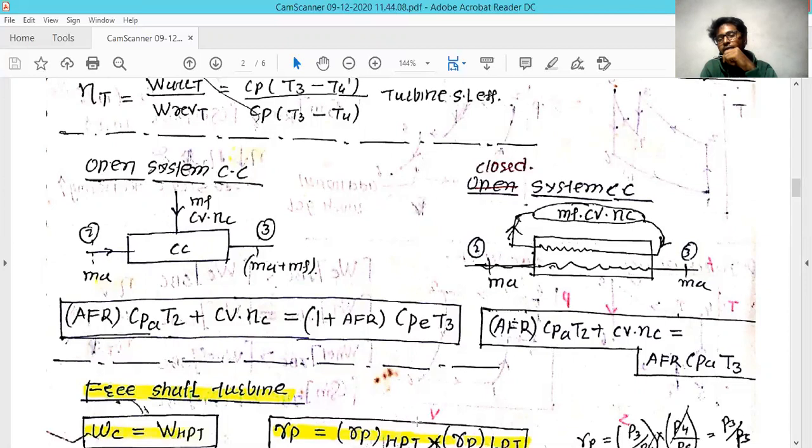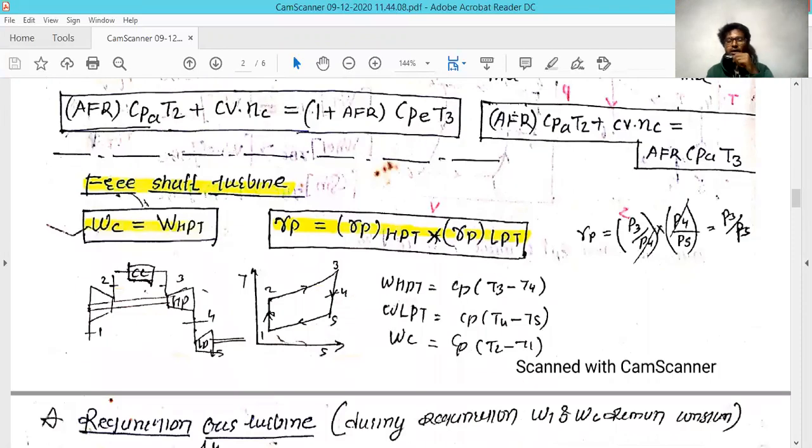Here CPA remains the same, because whatever air goes into the combustion chamber, the same air comes out, with no mixing of fuel mass into it. The specific heat of that air remains the same, multiplied by the temperature T3.